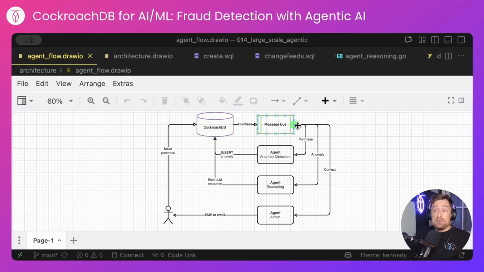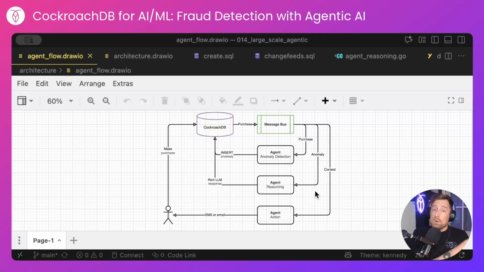I have a purchase topic, which an agent is listening on. Now, of the 3 agents that I have running, the reasoning agent is the closest to a true agent. These 2 are more traditional microservices. Either way, the anomaly agent will detect the new purchase and will make a vector query against CockroachDB, determine if the purchase is anomalous, and if so, insert an anomaly into the table, which will trigger a message to another topic, this time our anomaly topic, against which the reasoning agent is listening.